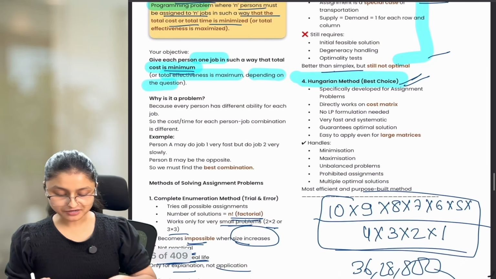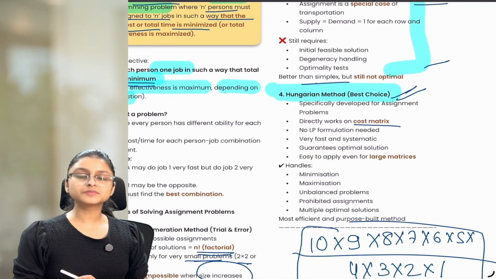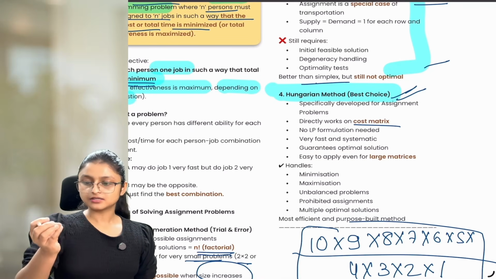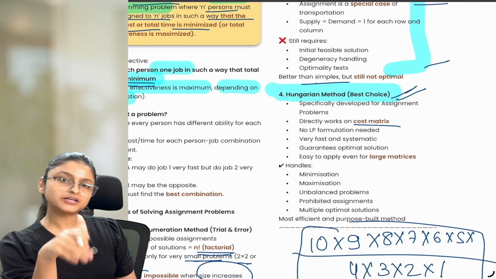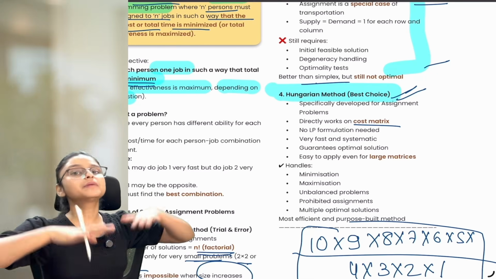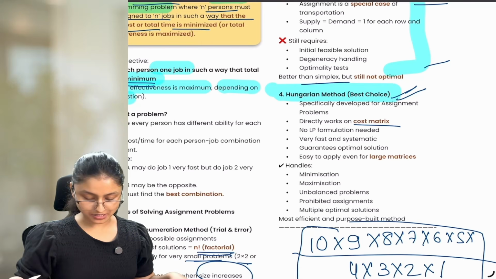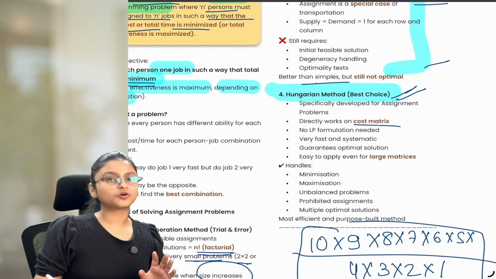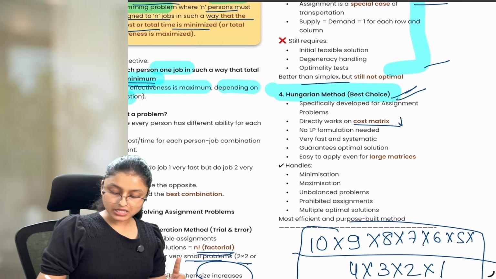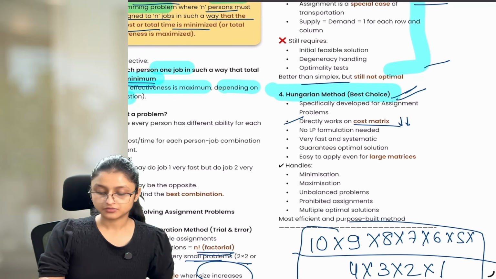It is specifically developed for the assignment problem and directly works on a cost matrix. Cost matrix means whenever there is a situation where you want to reduce the cost or reduce the time, whenever it is a minimization question asking us to reduce the cost or reduce the time, it doesn't matter. It can directly work on it. So for all minimization questions, we can directly use the Hungarian method.